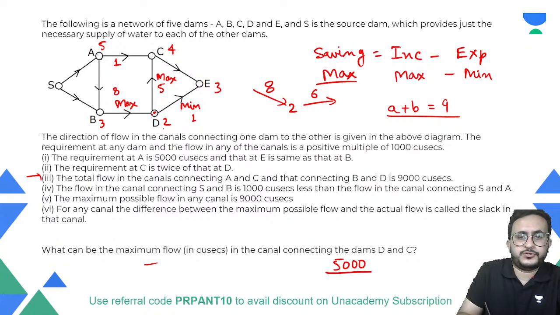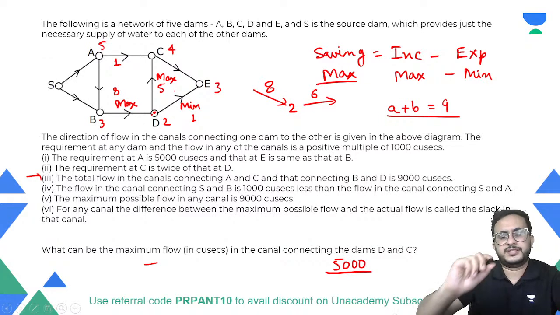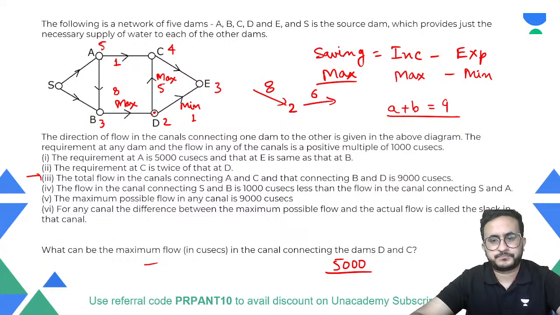8 से 2 deposit हो जाएगा. Why? Because it is a requirement at D. Then only it will flow forward. So 1 here and 5 here. So the answer will be 5000.